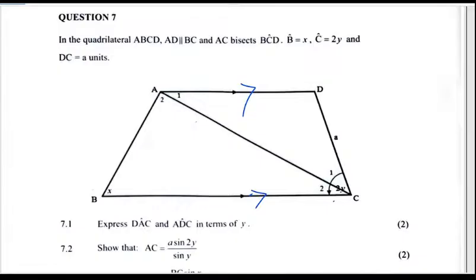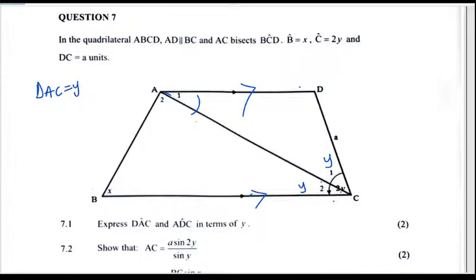Now, if it's being bisected, it simply means this is a Y, that's also a Y. Now, they want us to express DAC in terms of Y.